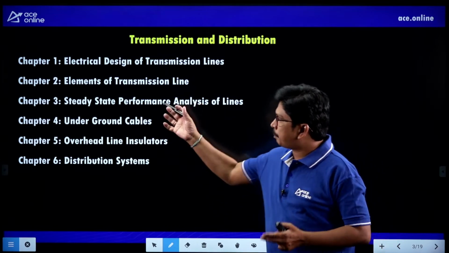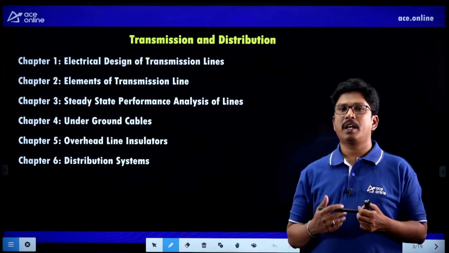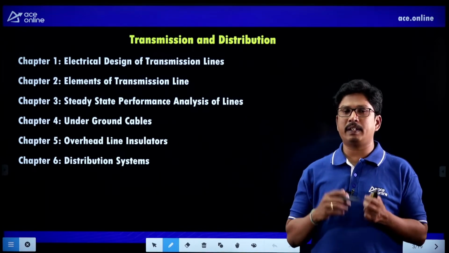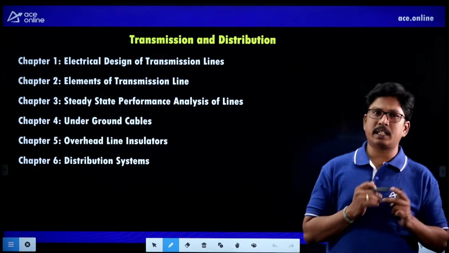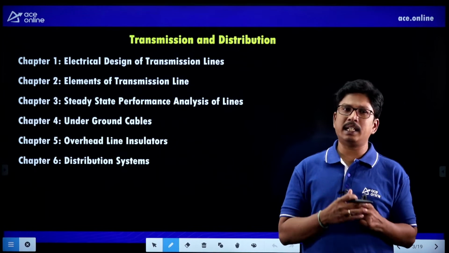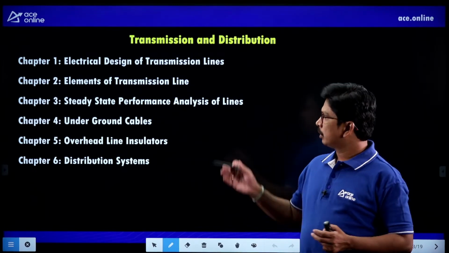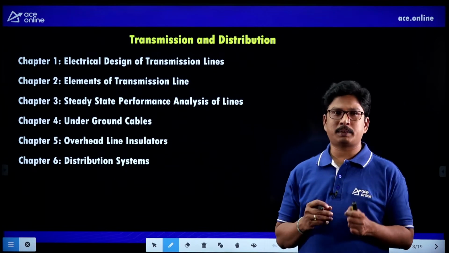And particularly the performance. How to calculate performance of any electrical device? If you want to calculate performance of an electrical device, you have to calculate percentage regulation and percentage efficiency. So particularly in the syllabus they have given efficiency comparisons of different systems, so we need to clearly understand chapter 3.